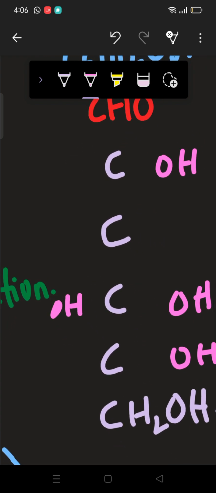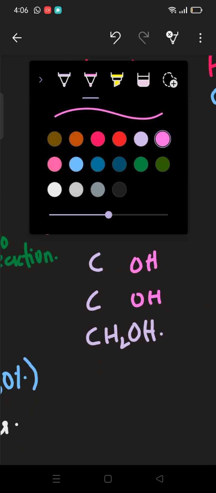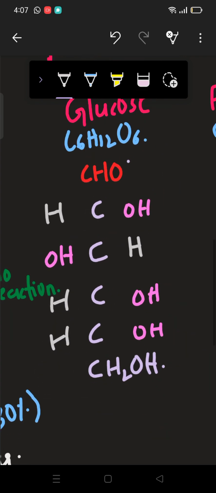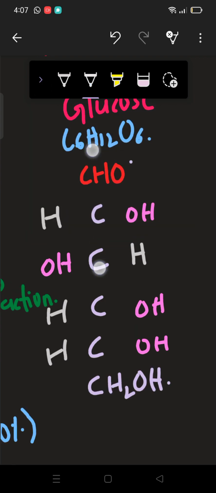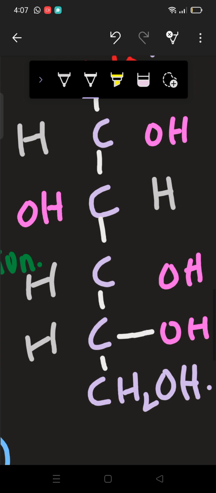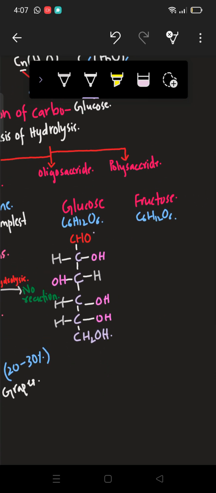Then we would not be having OH here but instead here. Now let me make the H first with another color. So here we'll be having H, H, H, which means hydrogen. Let me make the bonds first. So this is basically the structure of glucose.